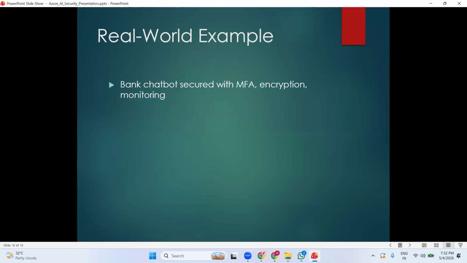So a real world example, we can create it. I have given here a bank chatbot, and how we can log in with MFA, and the encryption and monitoring we are going to talk about, but this is for Azure, right? So we'll take one of the services as an example, for example virtual machines, and see how we can secure it. They can enable it using MFA, encryption and monitoring. These are all things we will talk about in the real world example.